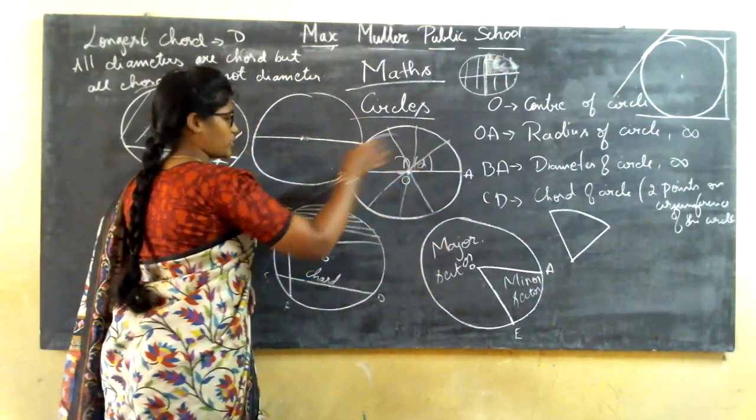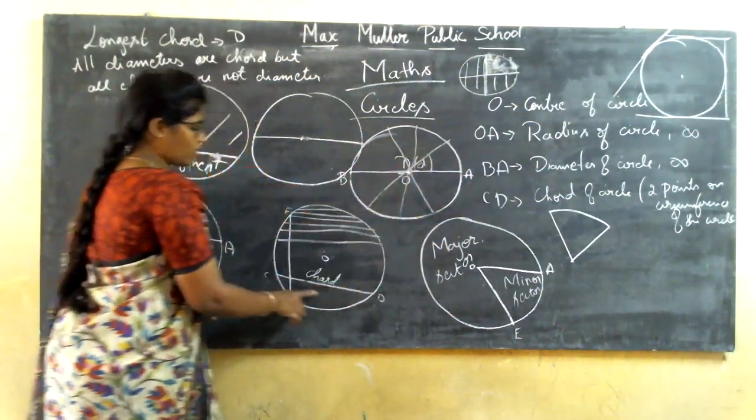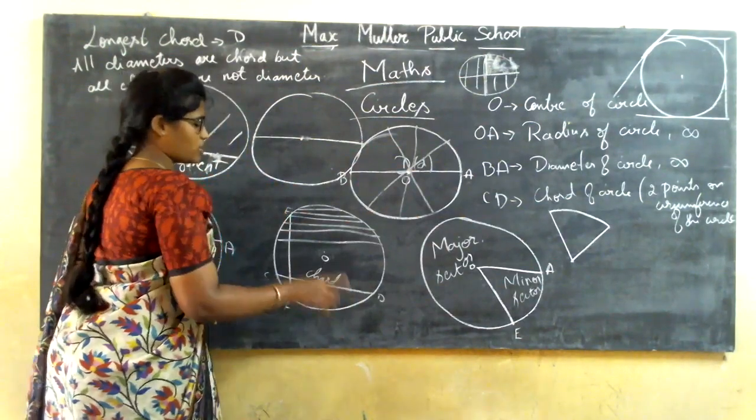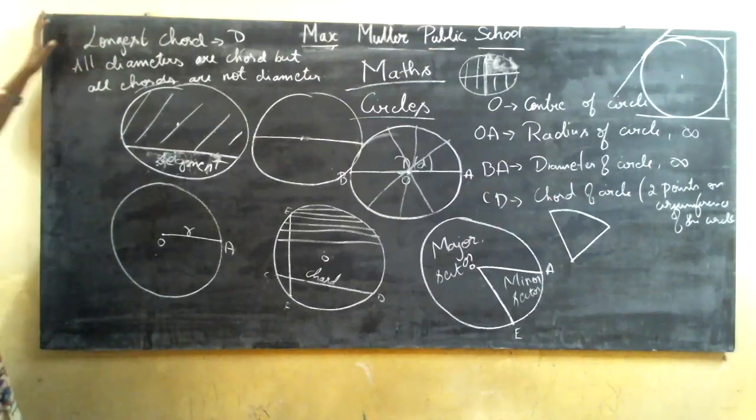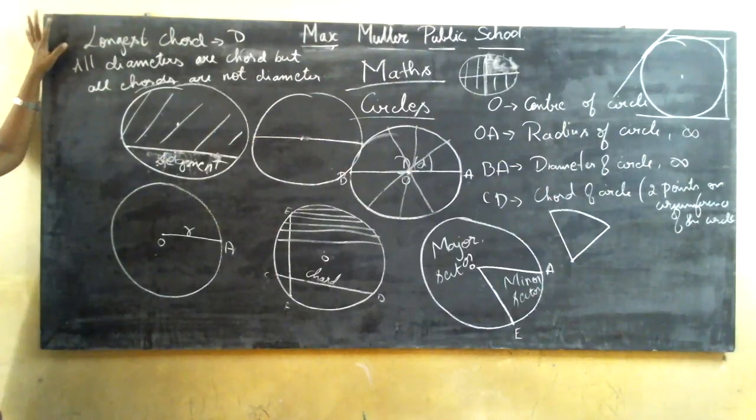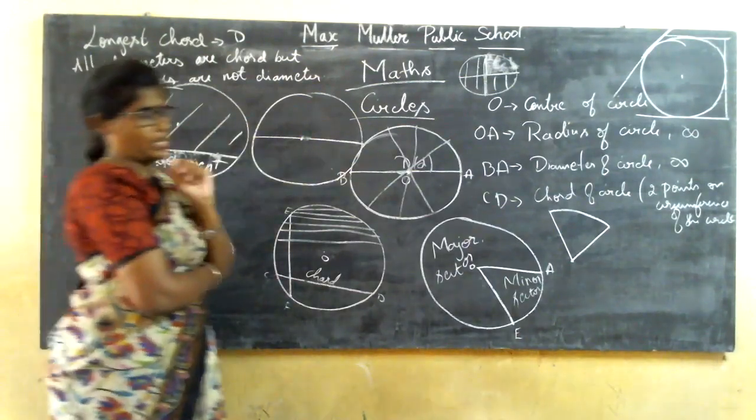It is touching 2 points on the circumference of a circle, but you cannot say CD is a diameter because it is not passing through the center of the circle. Okay, so I have mentioned the point that the longest chord is the diameter. So how are you going to say it is the longest chord?